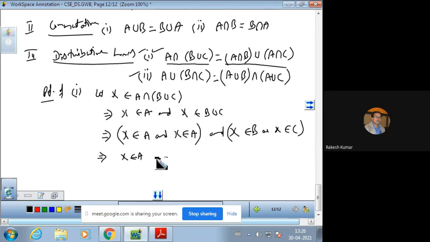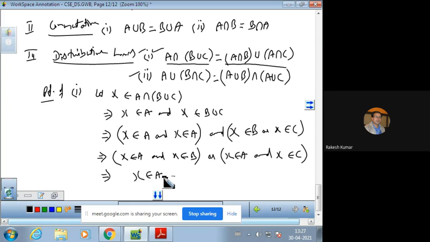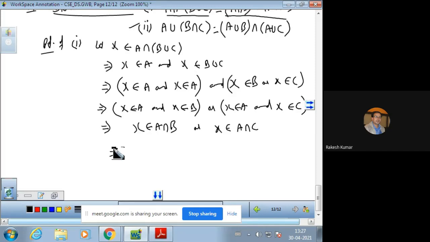So X belongs to A and X belongs to B. Now this can be taken with this, or X belongs to A and X belongs to C. So X belongs to A intersection B, or X belongs to A intersection C. Now you see X belongs to A intersection B union A intersection C.